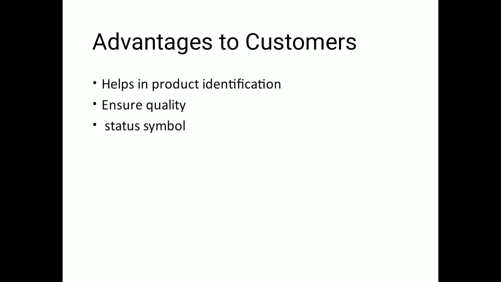Here we are not judging whether it's right or wrong, but it's just a symbol as perceived by many in the society. May not be the truth always, but it is perceived so, right? Or having the latest model of car or motorcycle or any other two-wheeler may be considered a status symbol if that product is placed in the market in that way. So those are the advantages to the customers.